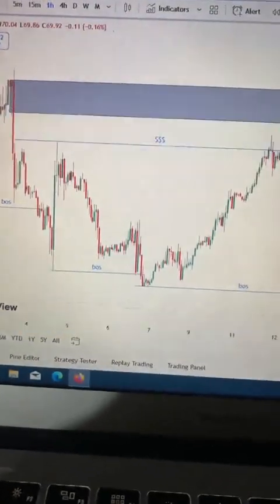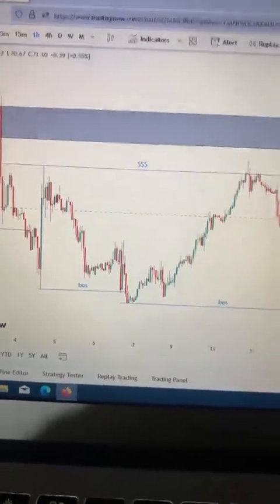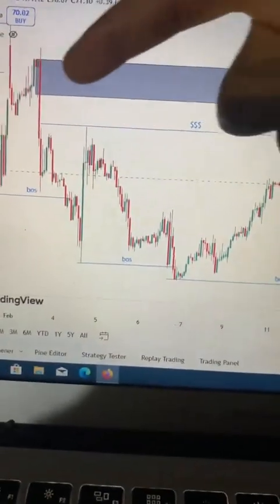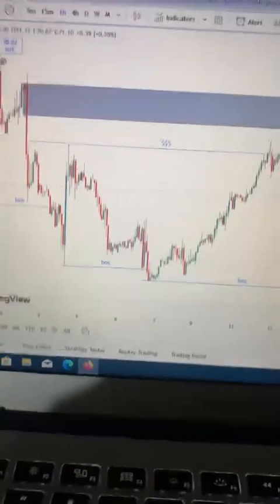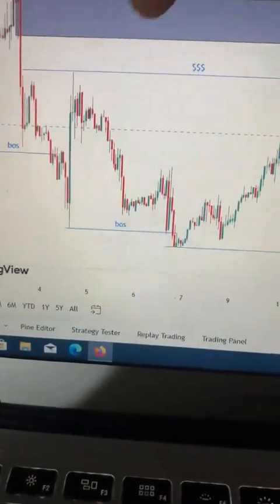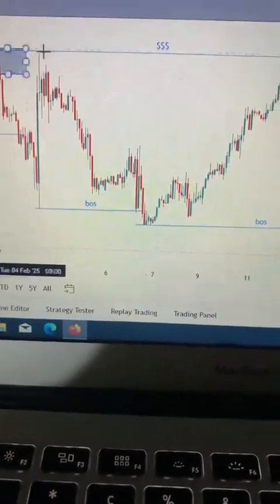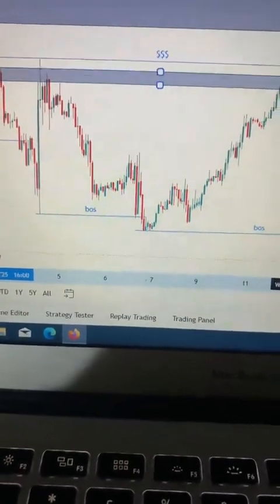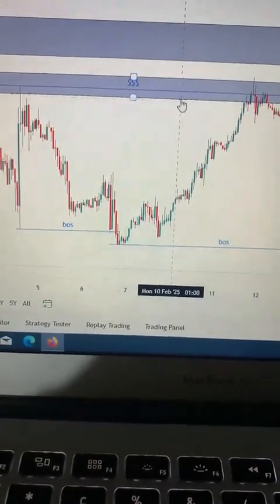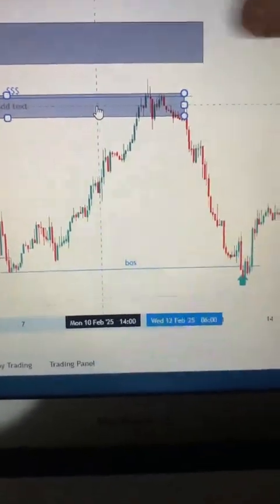See, as a smart money trader, you have to understand that before that major move, before the big boy move, before the big bang move, they will create fake zones. That zone will look like a real zone, but it's a fake zone, just to trap the retail trader, just like what I told you here. Now, what happened here? People that are using the support and resistance zone will see that this is a resistance zone. Now, they are looking for what? Selling. Now, what happened? Price sweeps all of them out.